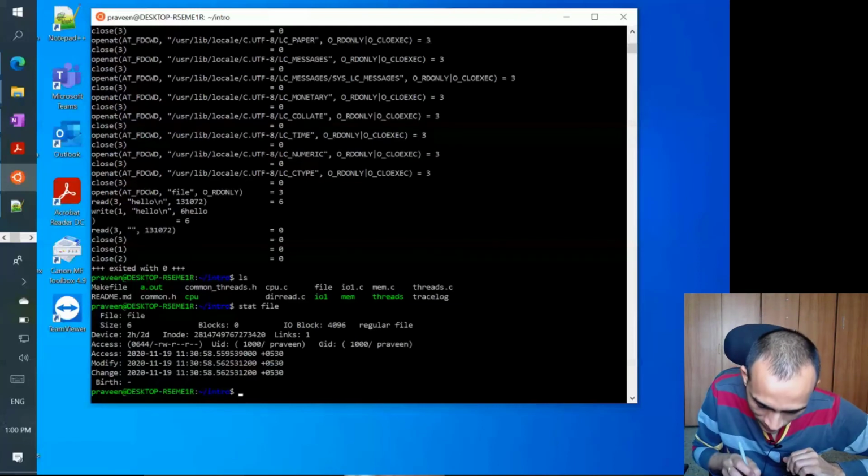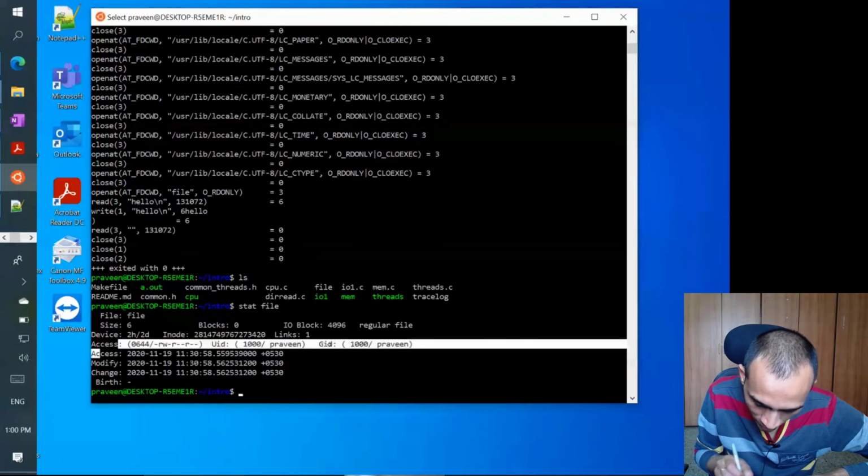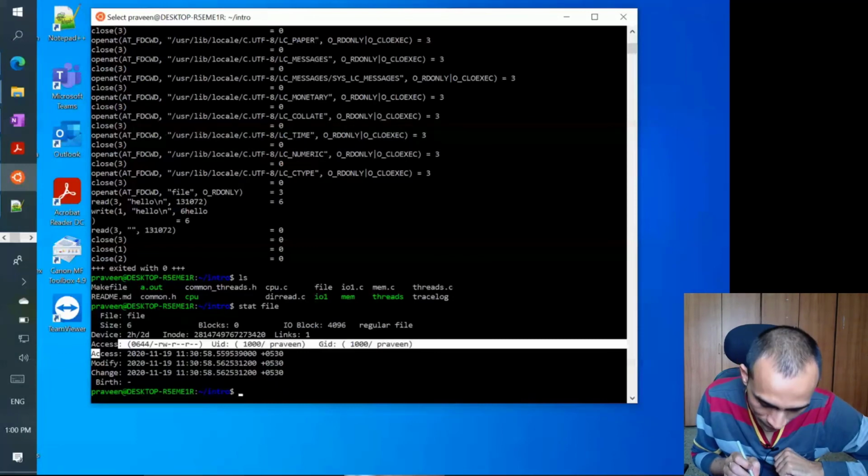You can see it tells about some metadata about this file, what is the size, what is the number of blocks. So this is interesting. This is giving the number of blocks to be 0, although there is some content there. We have seen there is a hello world written there. It gives the inode number, when it was accessed, when it was modified, changed, who is the owner, user ID, and so on. So if you want to know file properties, you can use these things.